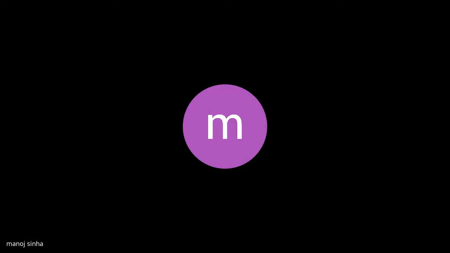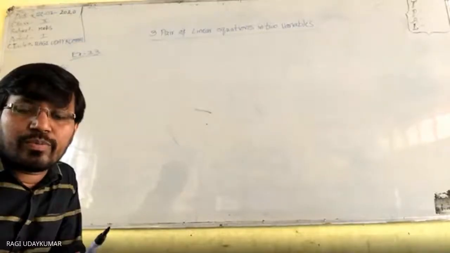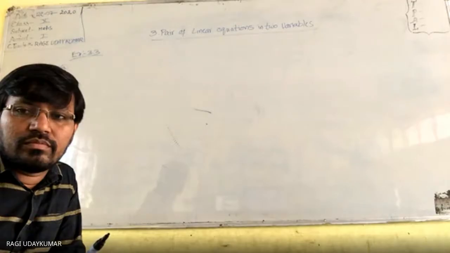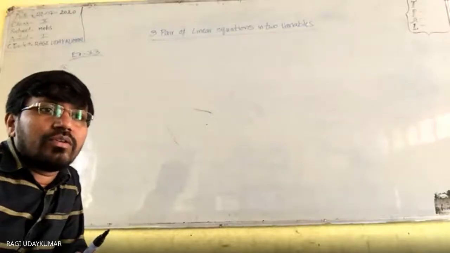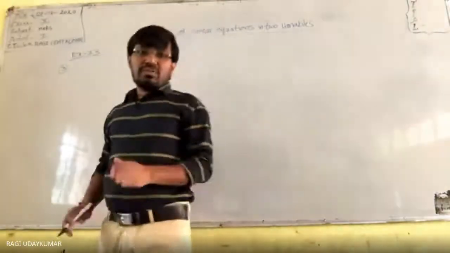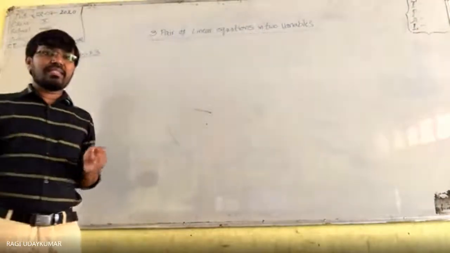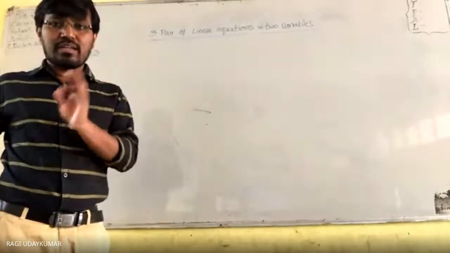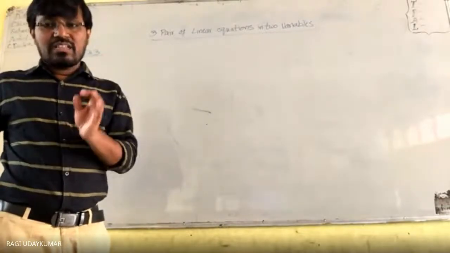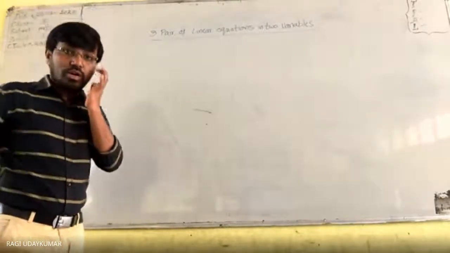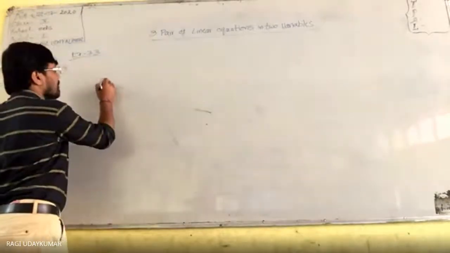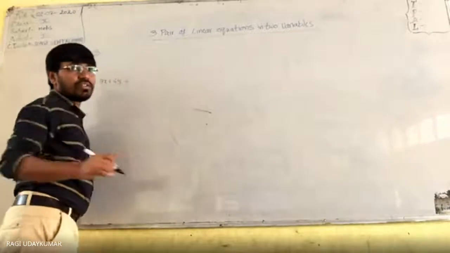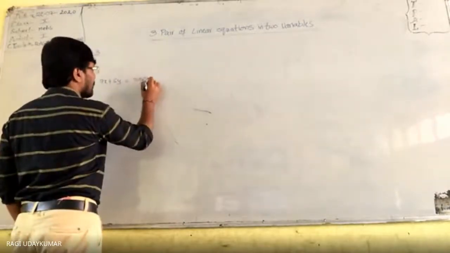Now the board is visible to you. So what is the question here? The coach of the cricket team buys 7 bats and 6 balls. You can take the cost of one bat as x rupees, cost of one ball as y rupees. So you will get the equation 7x plus 6y is equal to 3,800.